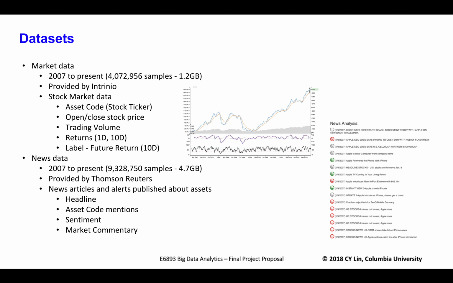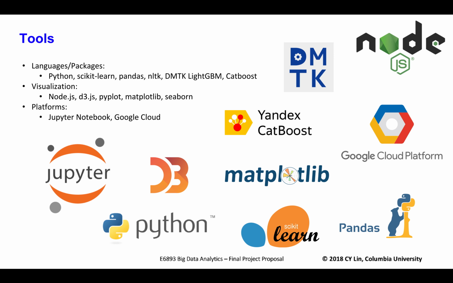The second dataset contains news articles and alerts published about assets dating back to 2007. It has around 9.3 million samples and is around 4.7 gigabytes. This data is provided by Thomson Reuters and contains info like headline, asset code mentions, market commentary, and a general sentiment score for the article. Some of the major tools that we've used for this project are Python, scikit-learn, Node.js, D3.js, PyPlot, Jupyter Notebook, and Google Cloud.